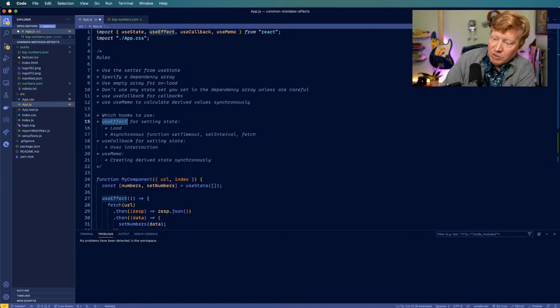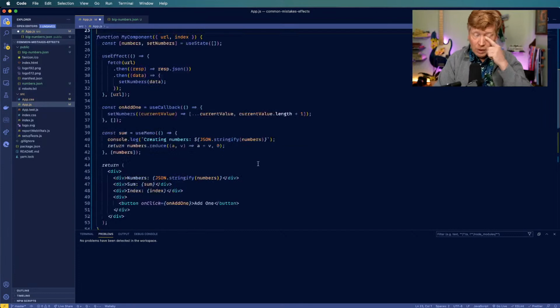Okay, what's the difference between useEffect and useMemo exactly? useEffect is run after the component renders. So with useEffect, we cache this function and we run it after the component renders, and we only run it again based on the dependency array. useMemo is run immediately.